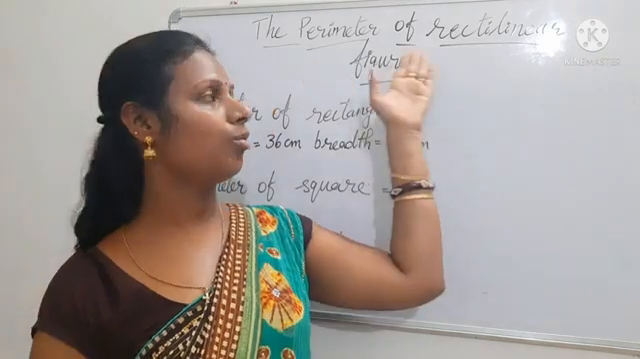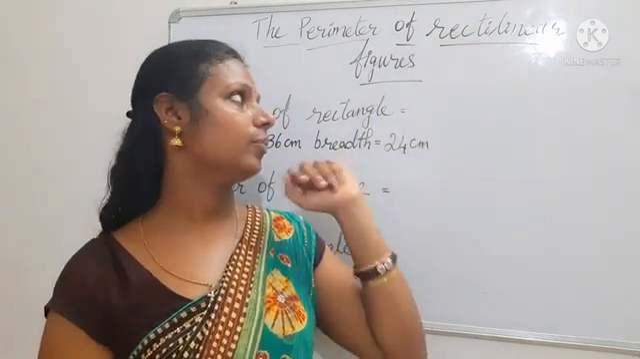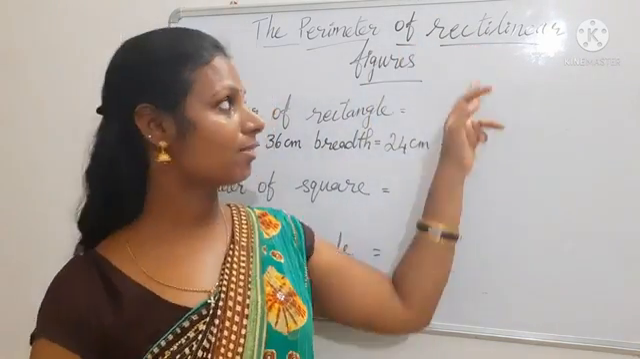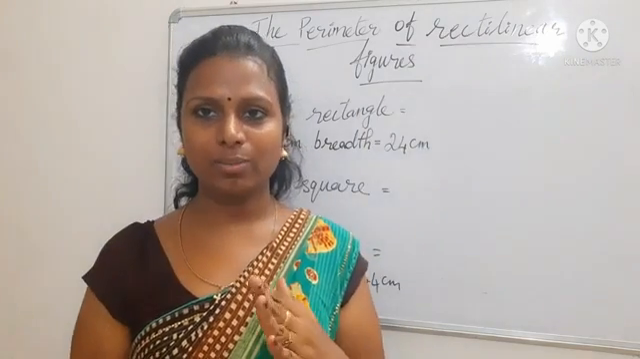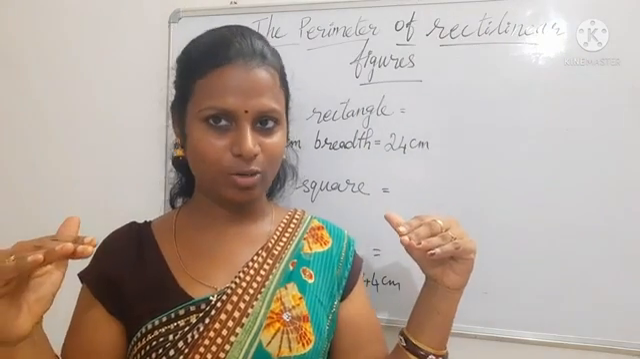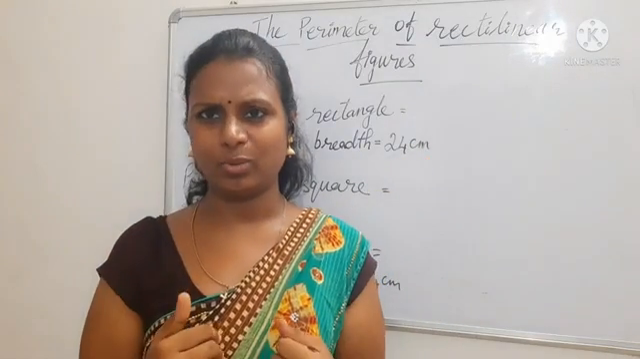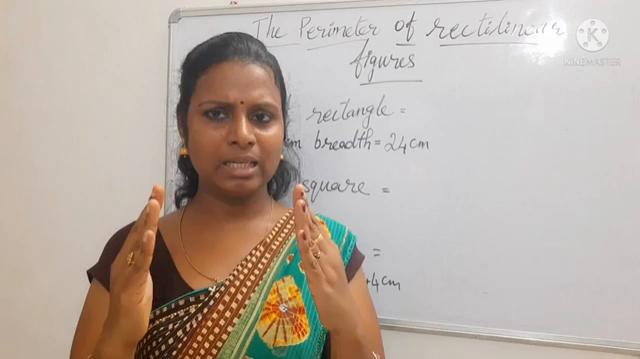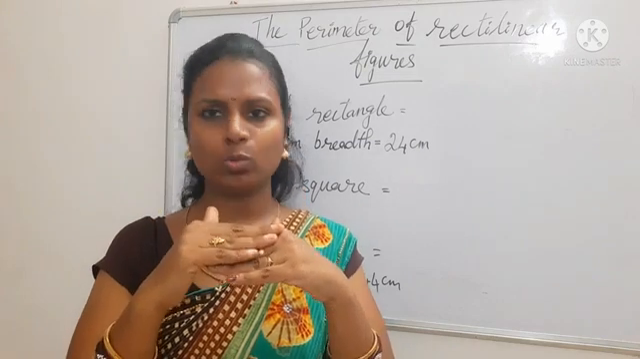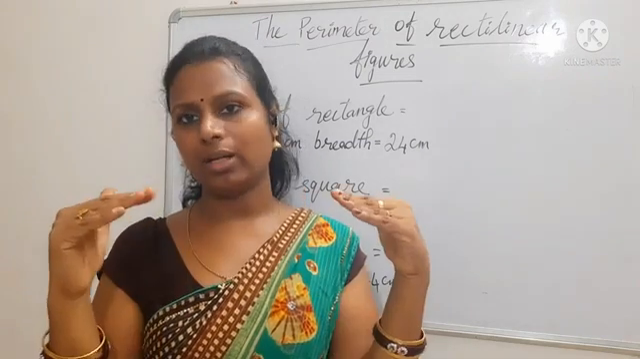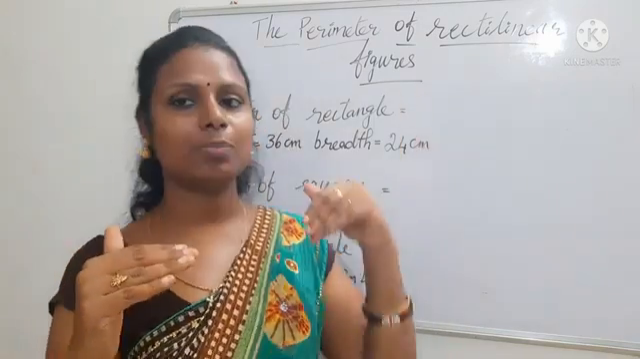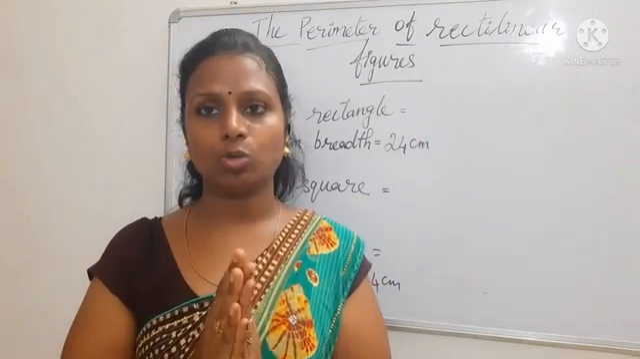The perimeter of rectilinear figures. Now you must know what is rectilinear. Rect means straight, and linear means lines. Rectilinear means the shapes with the straight lines. Rectilinear figures mean the shapes with the straight lines.